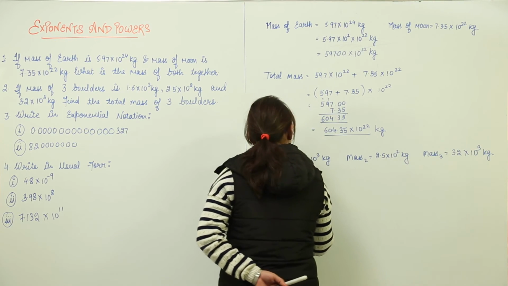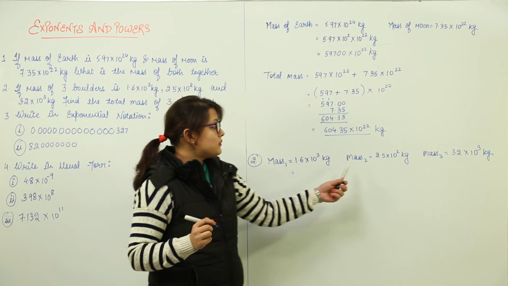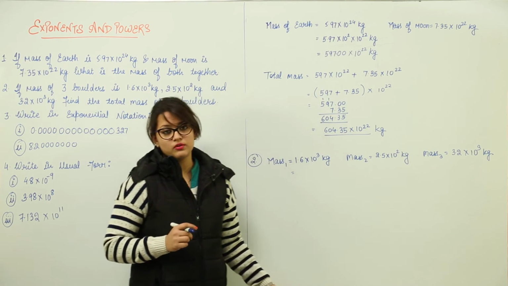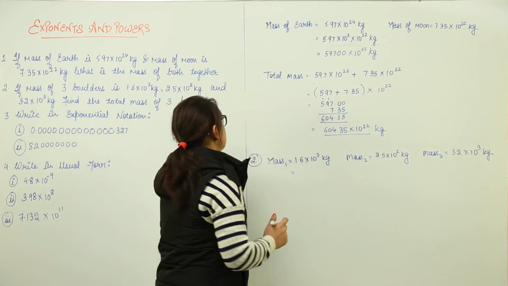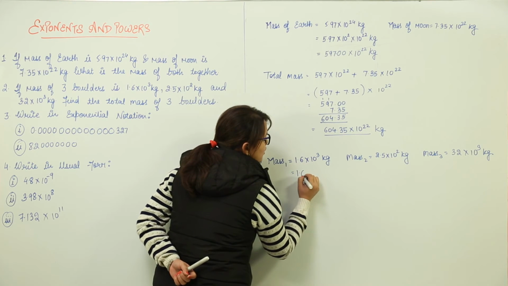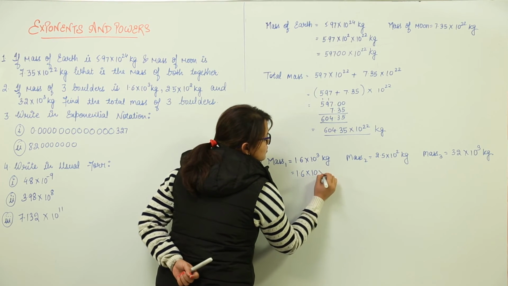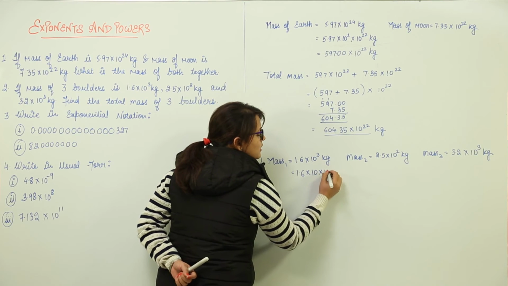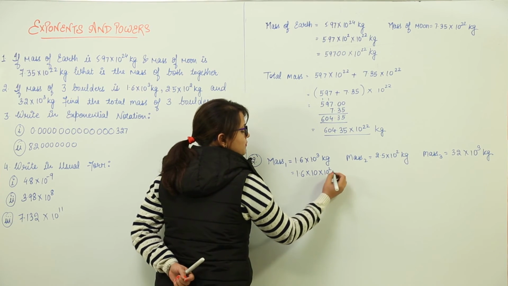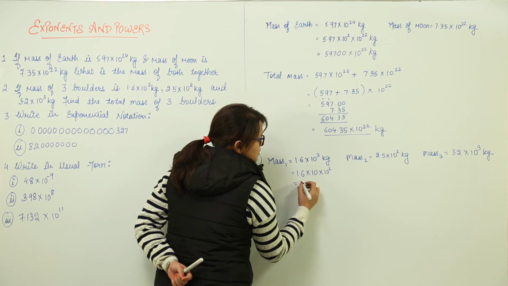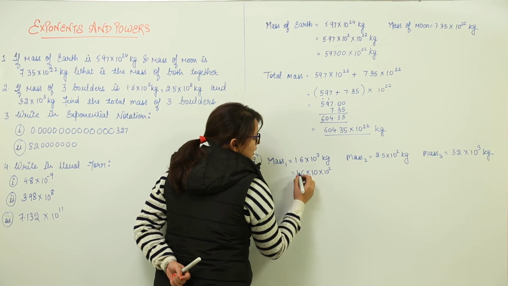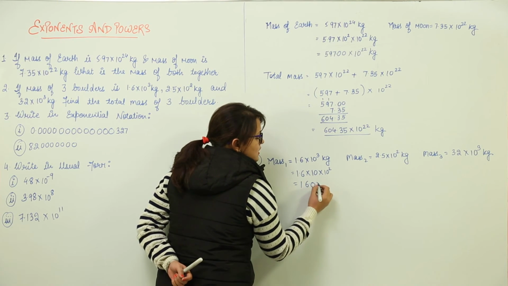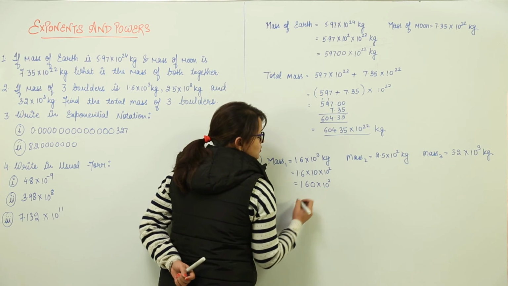Now, for the conversion part, we have to convert them into the same exponent form. Now, we can convert the 10 raised to power 3 into 10 raised to power 2. How come? 1.6 into 10, one power is separated. How many powers are we left with? 2. So, what do we get? 1.6 into 10 is 16. That is 16 into 10 raised to power 2.